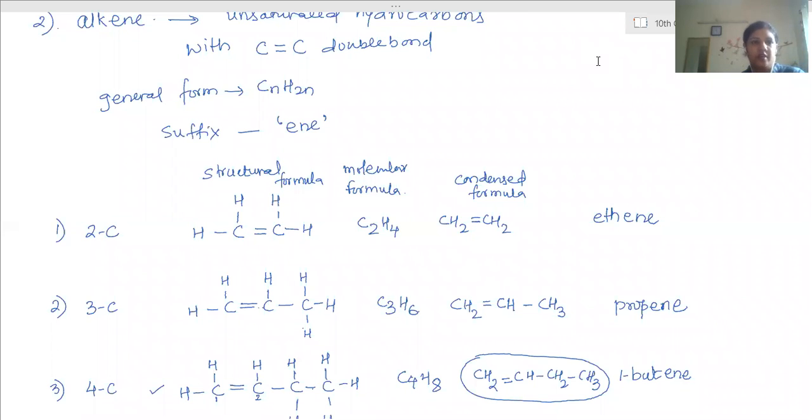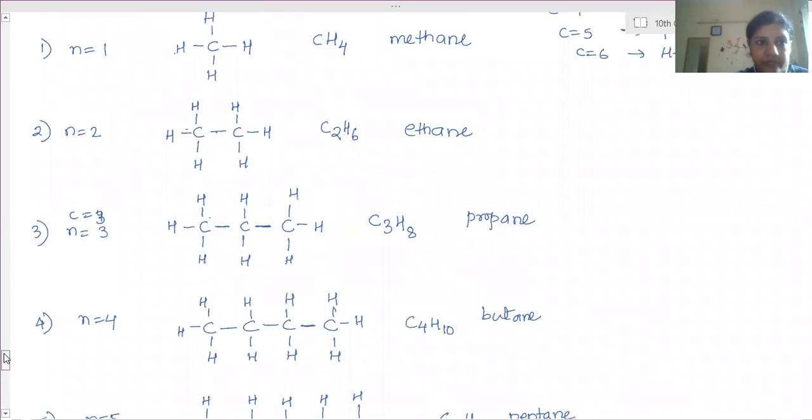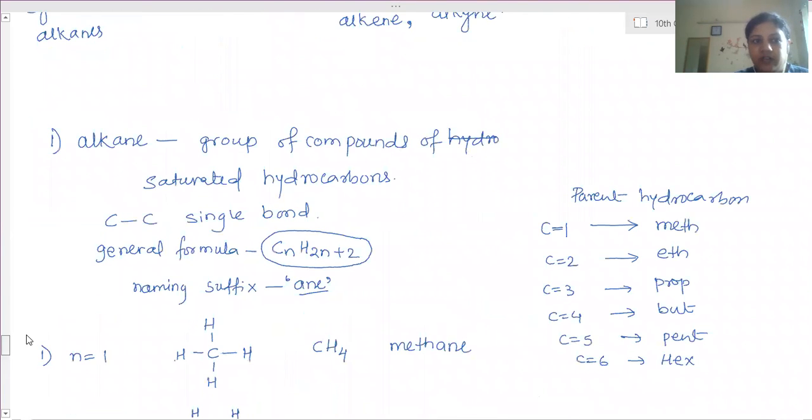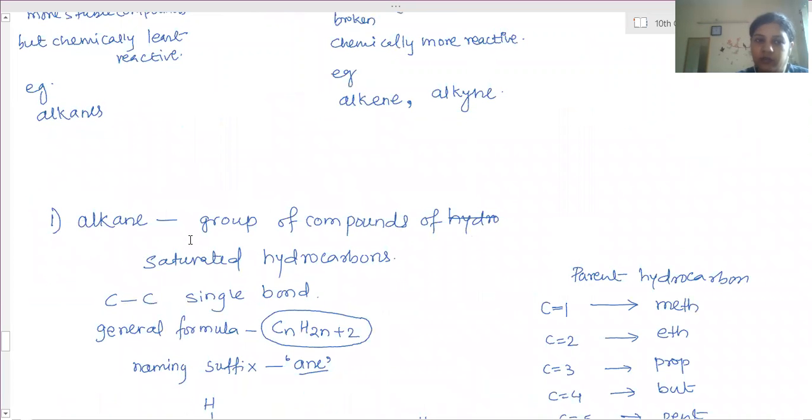Okay, so we are doing the carbon and its compounds chapter. In that, the hydrocarbons part we have started. In hydrocarbons, open chain compounds. Inside open chain compounds, we have started with the saturated ones. We have completed the saturated hydrocarbons with open chain, that is alkanes. We have done alkanes, the saturated hydrocarbons with carbon-carbon single bond.